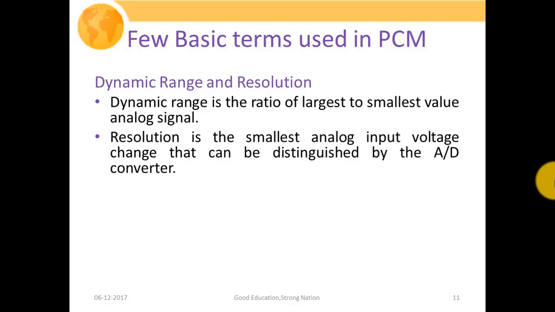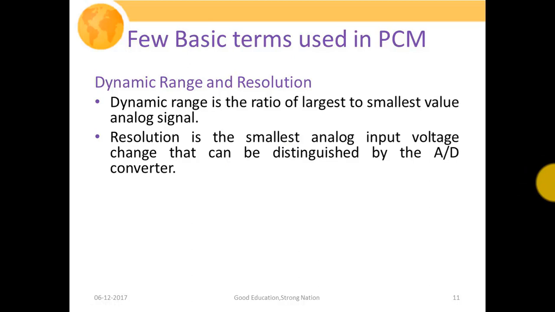Before discussing how we decode our PCM modulated signal, let us quickly discuss a few basic terms used in pulse code modulation systems: dynamic range and resolution. What is dynamic range? Dynamic range is the ratio of the largest value to the smallest value of the analog signal, or the ratio of peak value to minimum value, that is, Vmax by Vmin.